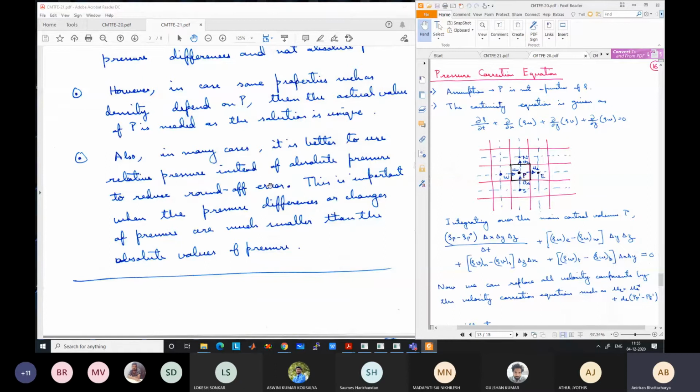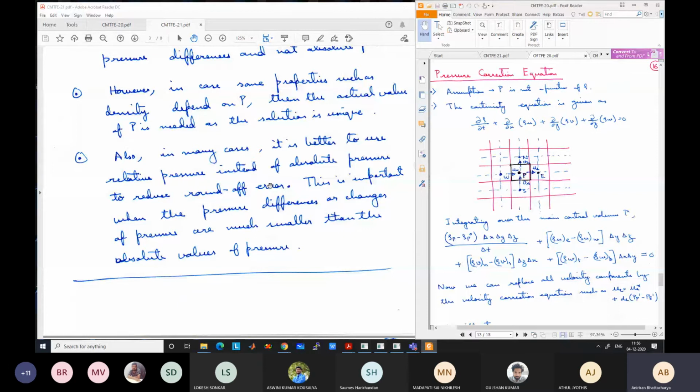Imagine I am plotting the pressure field on a scale of 0 to 1 lakh. I will see almost the same color or values at both the inlet and outlet. 1 lakh 0.1 and 1 lakh will look similar to me if I put the scale from 0 to 1 lakh 0.1. But if I take the relative pressures, I will get a huge variation. My pressure scale goes from 0 to 0.1, so we get the actual pressure variation inside the pipe.